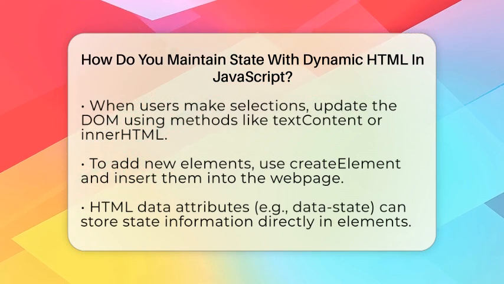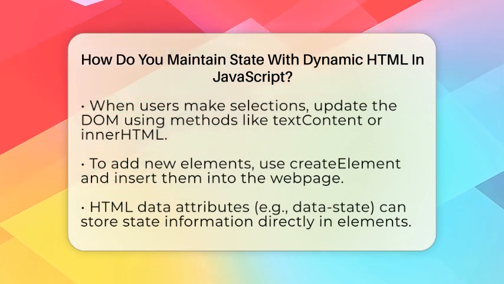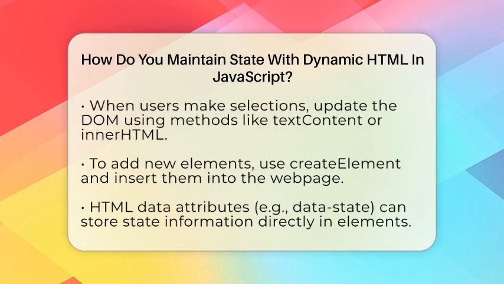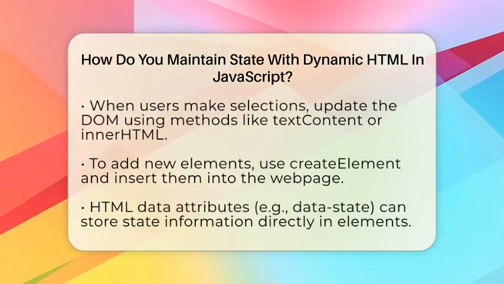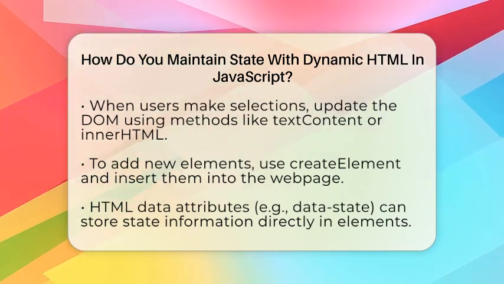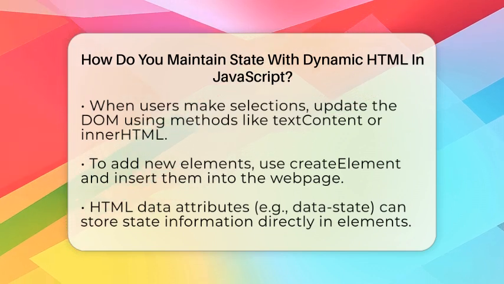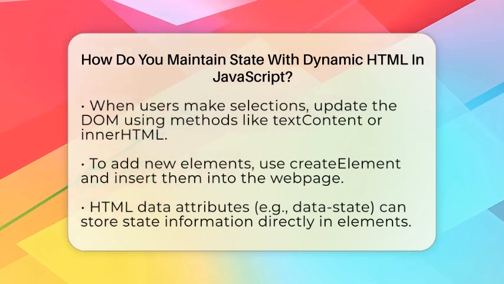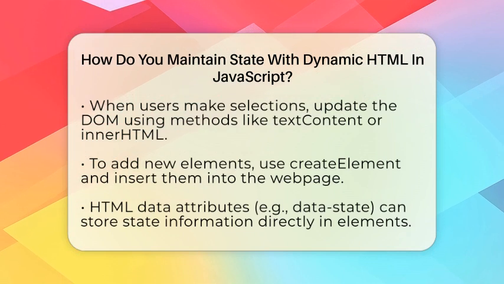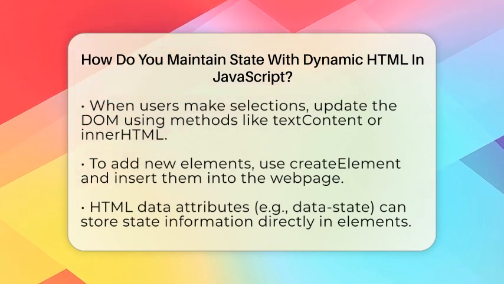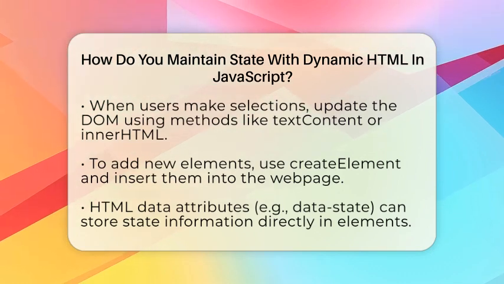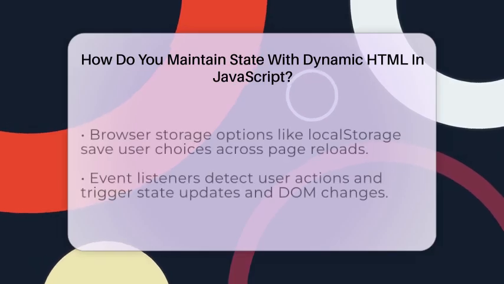Sometimes, it's helpful to store state directly in the HTML itself. You can do this with data attributes like data-state. These are special attributes you add to HTML tags to keep track of information. For example, you might set data-active equal to true on a button to show it's selected. Later, you can read or change that attribute with JavaScript, making it easier to manage state without constantly referring to variables.